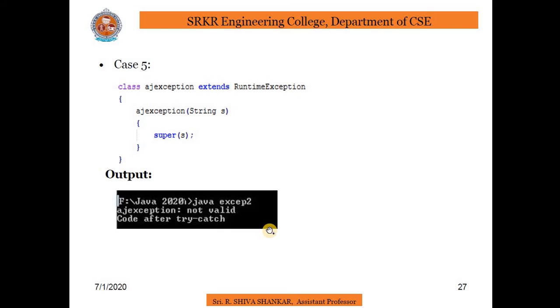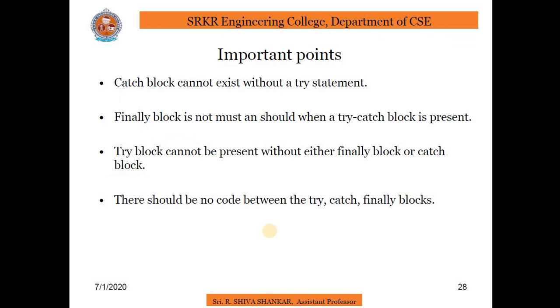Coming to case 5, make the custom exception by extending the RuntimeException class and try the same method as used for case 4. There will be no error now and the program runs as expected. If you see this program, there will be no error. This is the program for case 5.